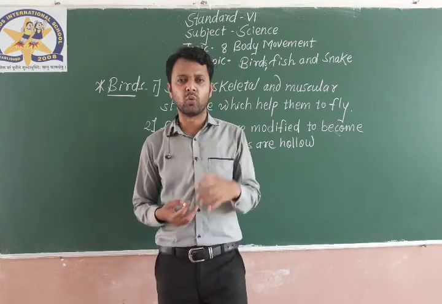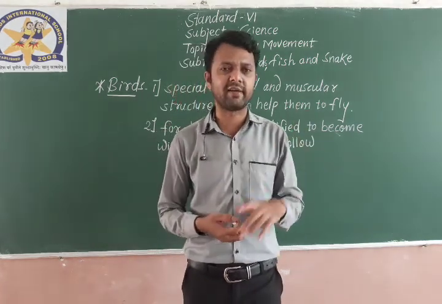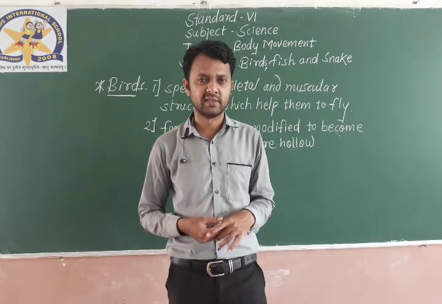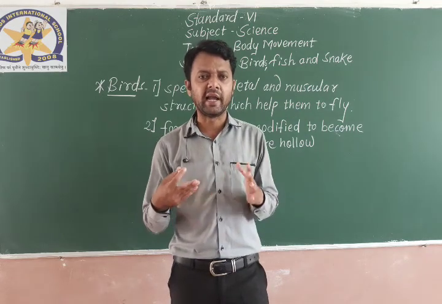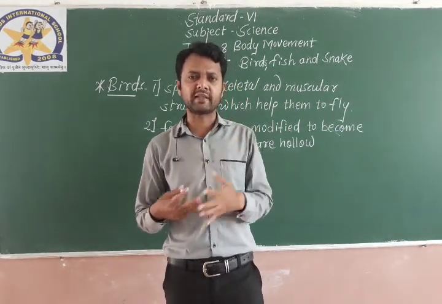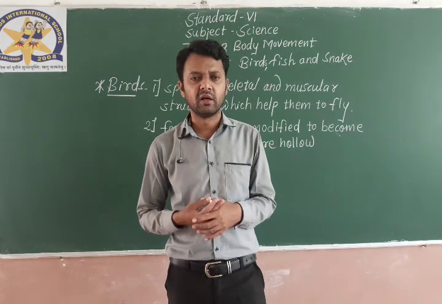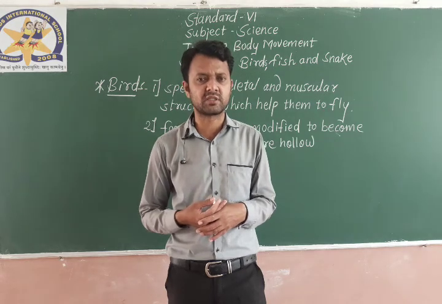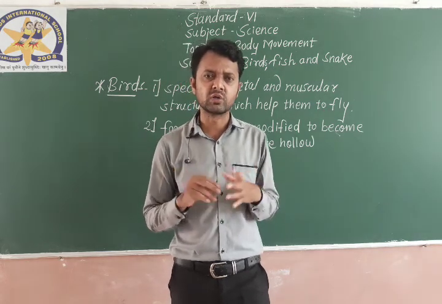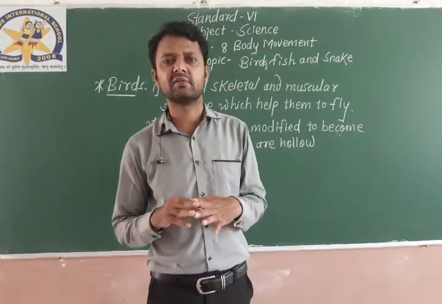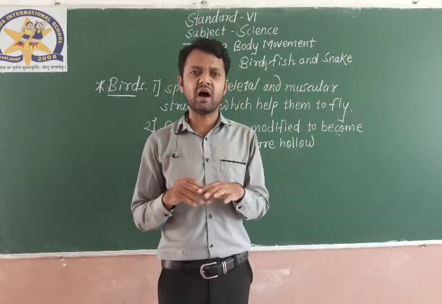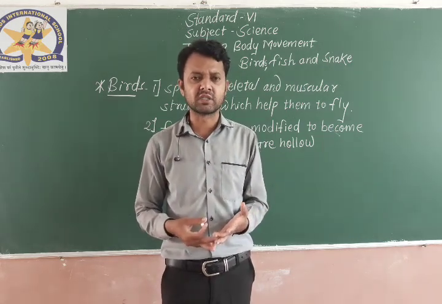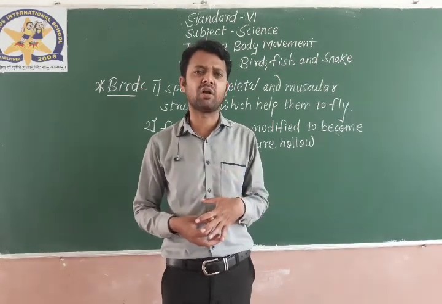You might have seen a crow sitting on the electrical wire. You know, electric wires supply us electricity. You can also take the example of the branches of a tree. We have already seen that birds perch. Perch means to hold and sit on the branches. Their back legs, or hind limbs, are specially designed, specially modified in that way, so they can perch or even sit on a wire.